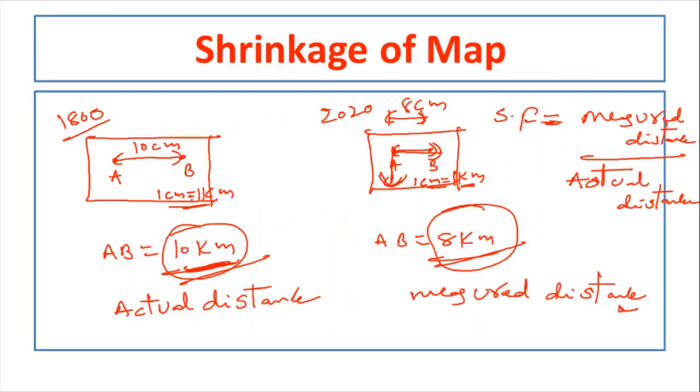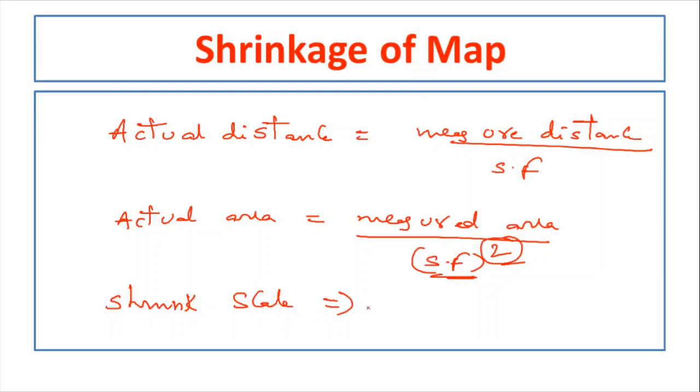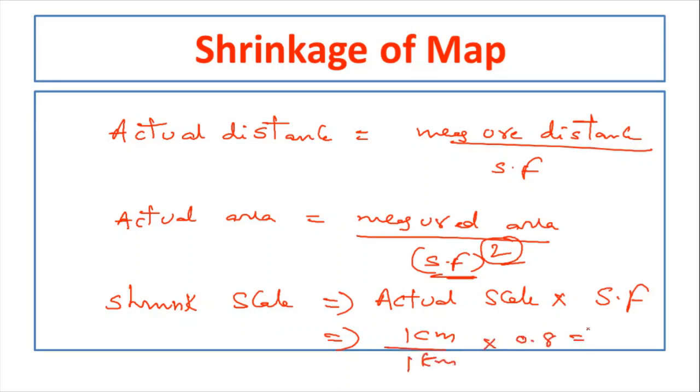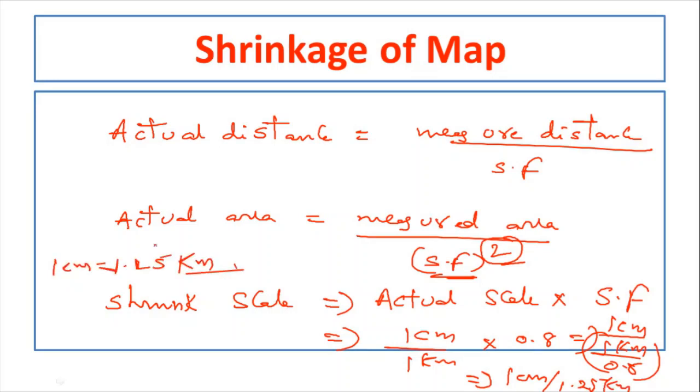So what is this shrunk scale? The actual scale is 1 centimeter equal to 1 kilometer. But when the map is subjected to shrinkage, the scale of the map changes, which is called the shrunk scale, and shrunk scale equals actual scale into shrinkage factor. So here, what is the actual scale? 1 centimeter by 1 kilometer, and the shrinkage factor is 0.8. So you can write 1 centimeter divided by 1 kilometer divided by 0.8. This can be written as 1 centimeter divided by 1.25 kilometer. So the shrunk scale in this case is 1 centimeter equal to 1.25 kilometer. So that's about the shrinkage of the map.